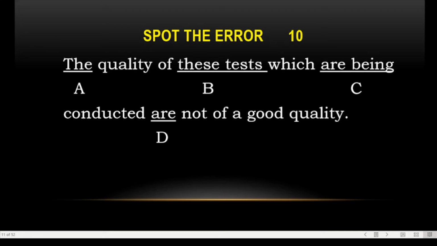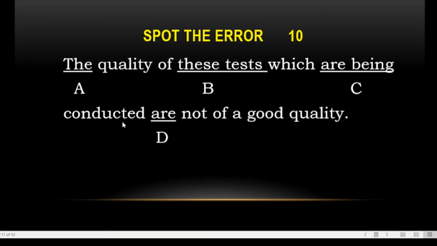The quality of these tests. Here you have to find out which are being conducted or not of good quality. So what you have to do is find the error over here. The quality is a singular noun, and "of these tests" is a preposition followed by a plural noun.